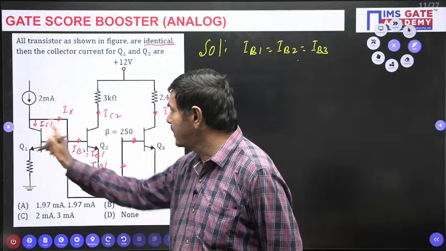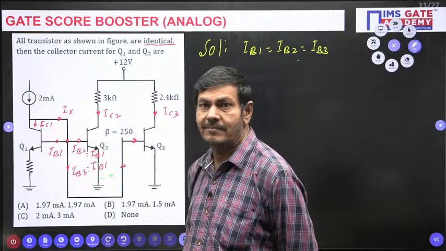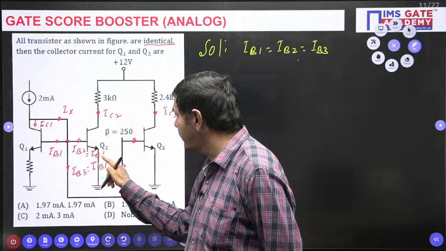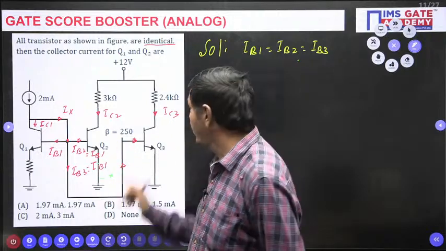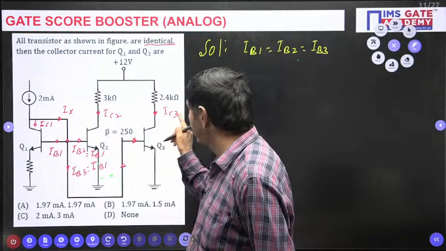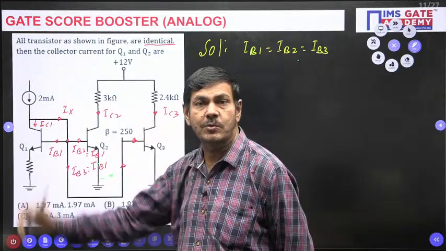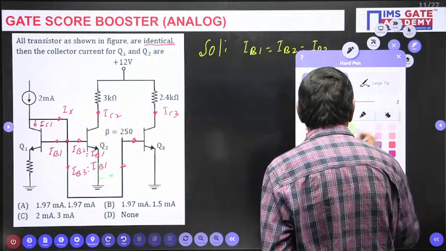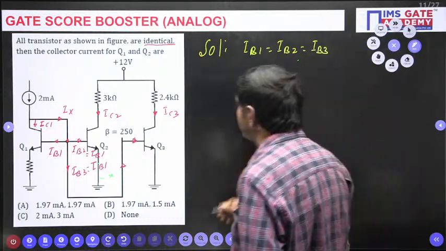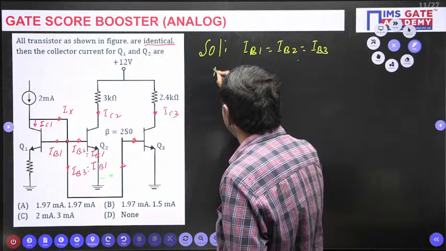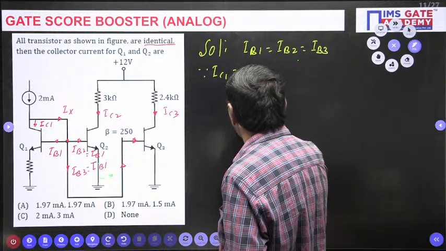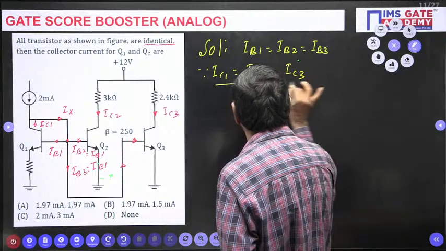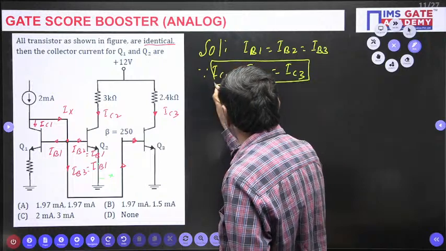What is IC1, if I ask? Beta into IB1. What is IC2? Beta into IB2, and IB2 equal to IB1, so beta into IB1. What about IC3? Beta into IB1 only. So IC1, IC2, IC3 are the same only here. So I can write clearly here, the very important point: IC1 equal to IC2 equal to IC3 is possible. All these 3 currents are the same.